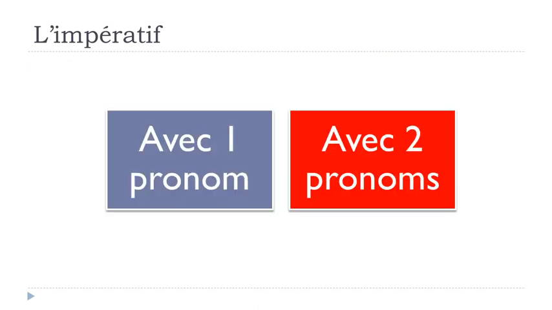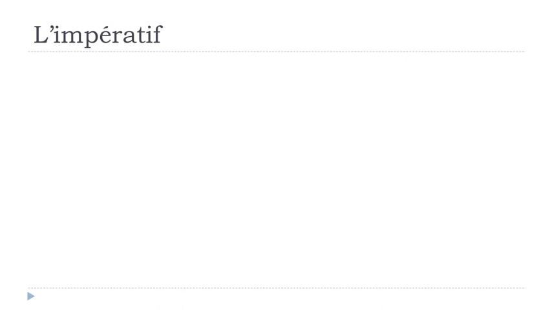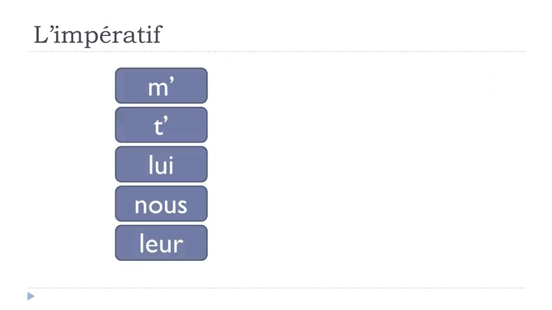Okay? Now, if you want to put two pronouns in your structure with the imperative, it's not really rare to use that, okay? But then, of course, as usual, we've got quite strict rules, and that's the thing. The first part that you will have will be me or m apostrophe, te or t apostrophe, lui, then nous, and leur, okay? So that will be the first thing that you will have to put, and after that will come your pronoun en, okay? That's normally the association of pronouns that we've got, okay? So let's see them in action.